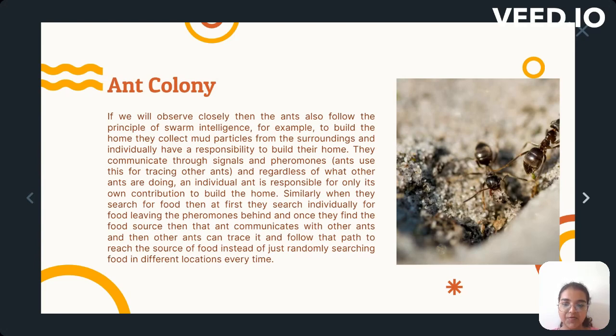Similarly, when they search for food, at first they search individually, leaving pheromones behind, and once they find the food source, that ant communicates with other ants, and then other ants can trace it and follow that path to reach the source of food instead of randomly searching for food in different locations every time.